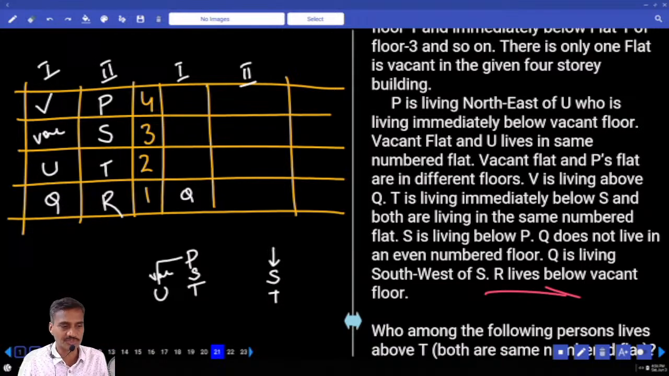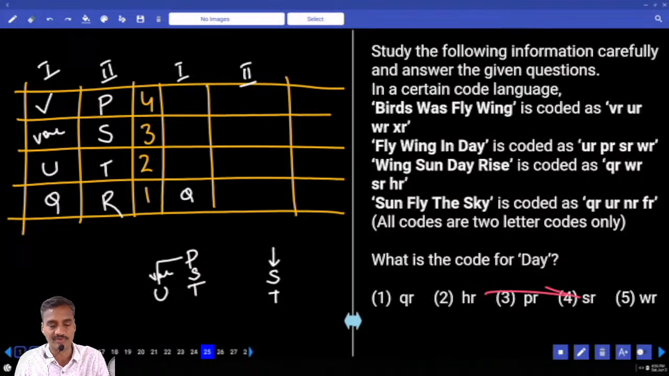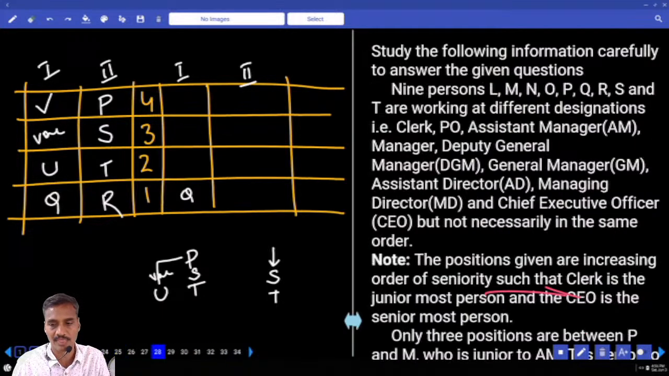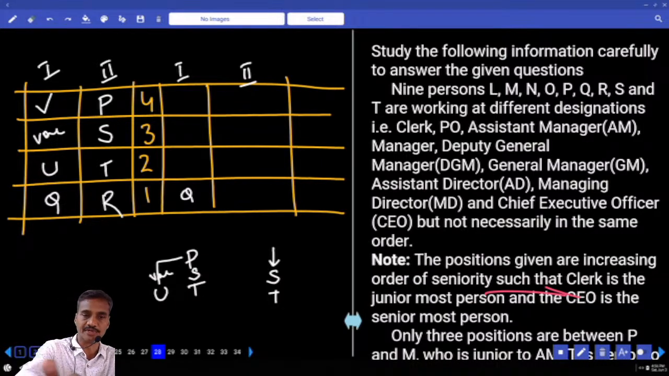Now this is about question numbers 21 to 24. The next one, 25 onwards. Now 25 to 27, coding and decoding. Then 28 onwards, 28 to 31, it is based on a hierarchical order.